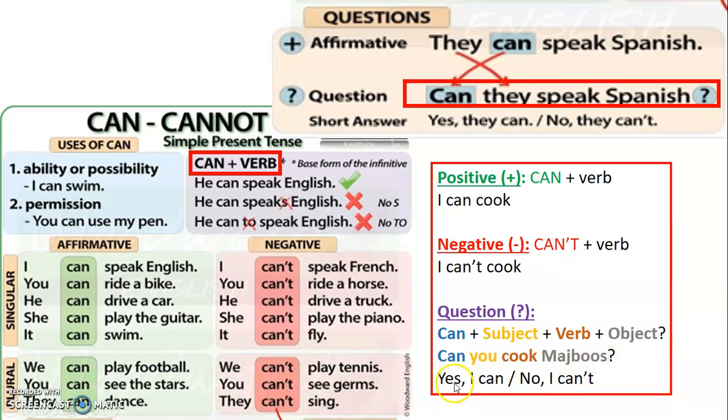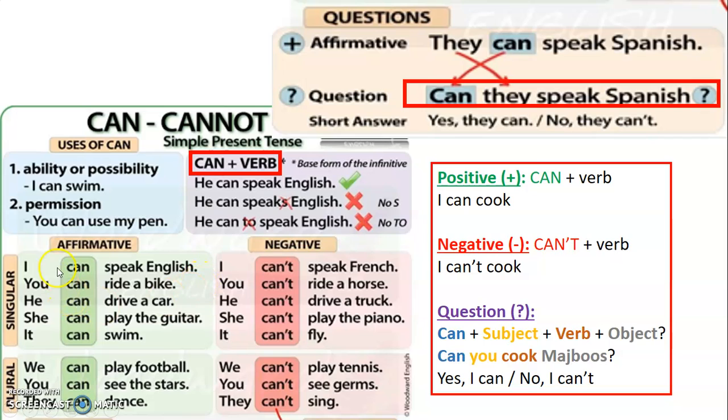The answer, yes, I can. No, I can't. Okay, so yes, I can or no, I can't. You must use the same helping verb that you have in the question. You have can, so you must use in the answer can or can't.